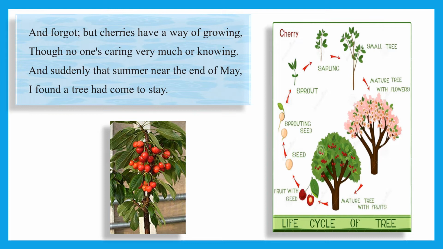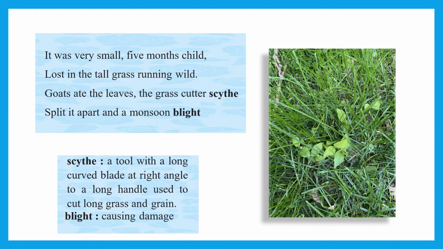So there was a small shoot, a small sapling that was growing within the ground. The poet saw that, and after seeing that he remembered that he had planted that seed of cherry. That year when he saw that shoot coming out, it was very small, 5 months child, means it was just 5 months old, just very small, lost in the tall grass, running wild, means it was within the grass. It was lost. It was not even visible within the grass.